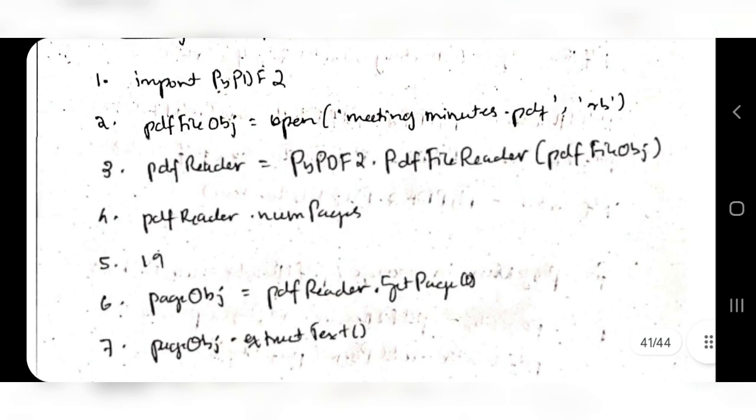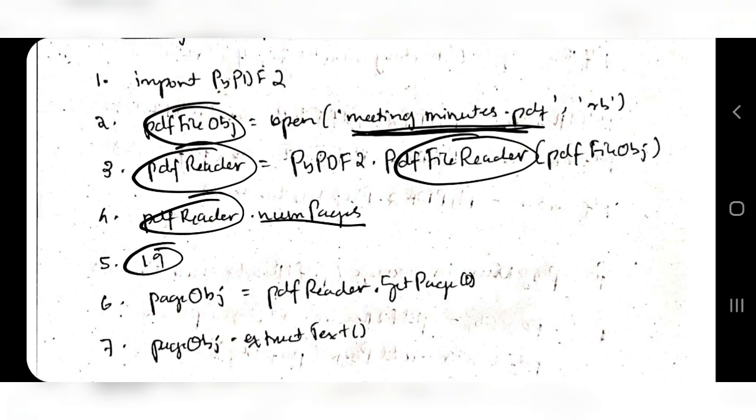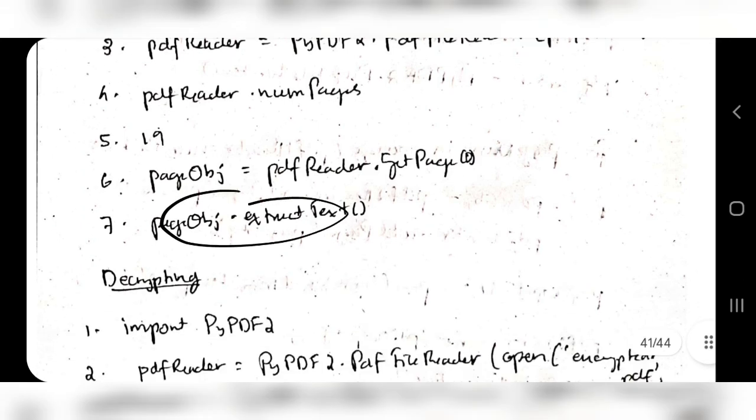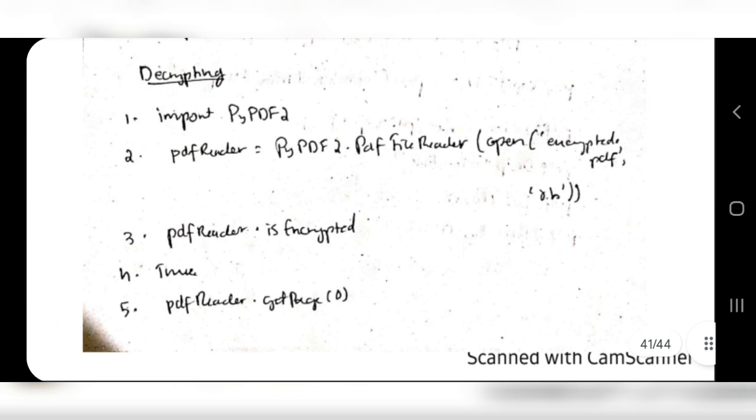And firstly we'll be opening the PDF here. The functions cannot be performed directly on PDF, therefore we need the file object. So file object is PDF file object. After that you have created the file object. If you want to read the content, you will be using PDF file reader and create a reader object. Okay, after that the reader object will output the number of pages and get the page 0 or whatever page you want to get. You can store it in a page object and then extract the text to read the content of it.